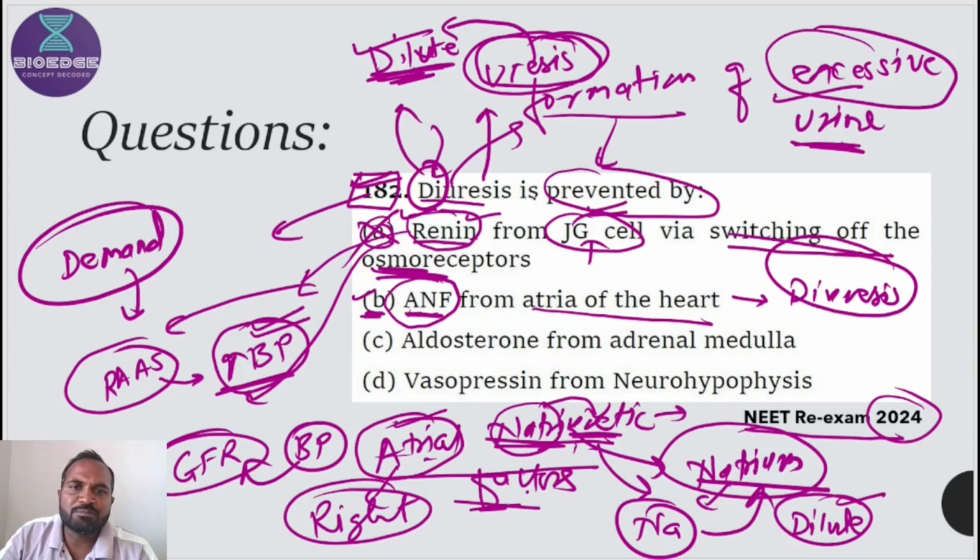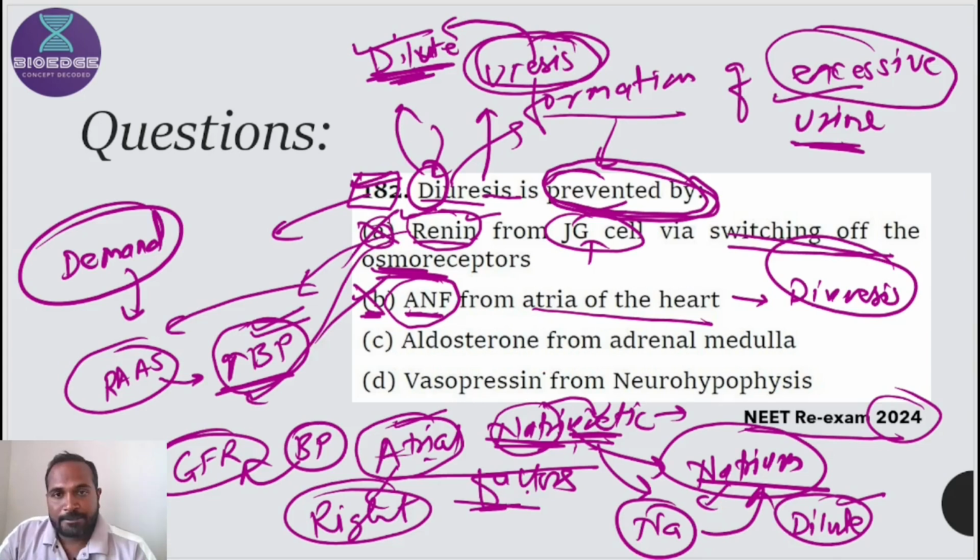But what is the demand of the question? Diuresis is prevented by, the trap is here. So prevented by, but it is done by the ANF. So that's why it is not correct. We want to choose the answer which prevents the diuresis. So that's why this option is wrong.